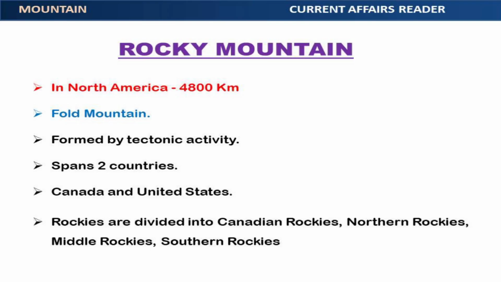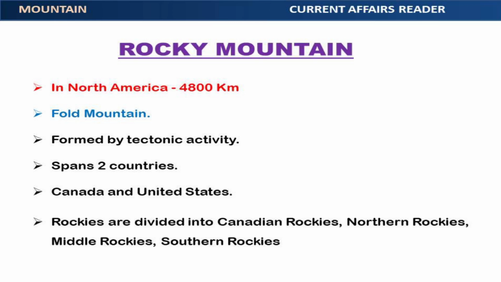Next, Rocky Mountain Range. Rocky Mountain Range is located in North America. It is about 4,800 kilometers long. Rocky Mountains are fold mountains. Rocky Mountains were formed by tectonic activity, when the Pacific Ocean plate subducted beneath the North American plate. It spans through 2 countries, Canada and United States.